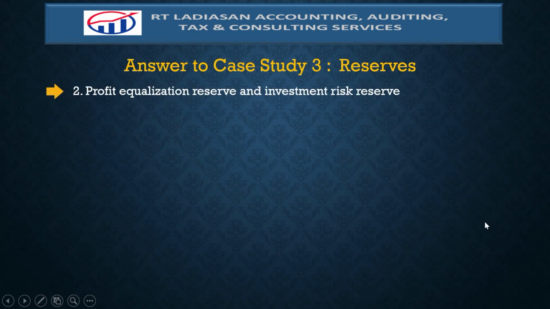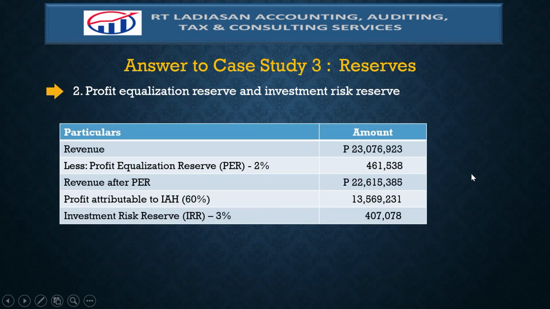The second requirement is the determination of the profit equalization reserve and investment risk reserve. And it is calculated as follows. Take note, the revenue here is based on the revenue attributable to the unrestricted investment account, in the sense that the profit equalization reserve is based on the unrestricted investment account.